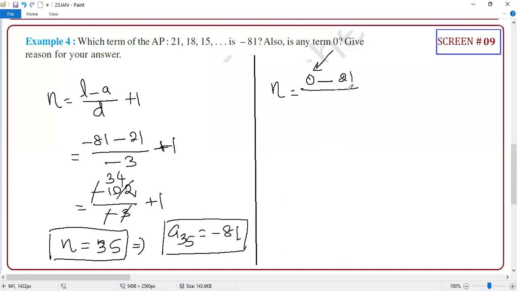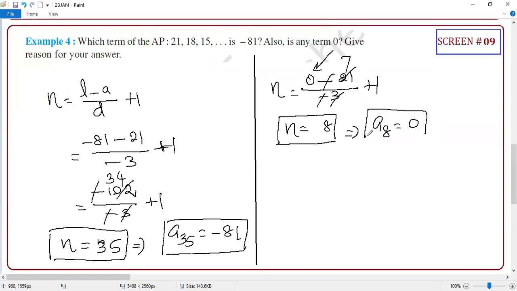Now 21 by minus 3, plus 1. So what is that, student? Minus 7. So minus minus cancel, 7. 7 plus 1, 8. What a beauty, student. Your 8th term is 0. That's all. To give a reason, you can say that N is a natural number and that value is 8. So your 8th term is 0. Any doubt on this? No, sir.